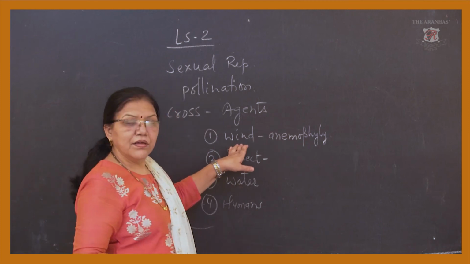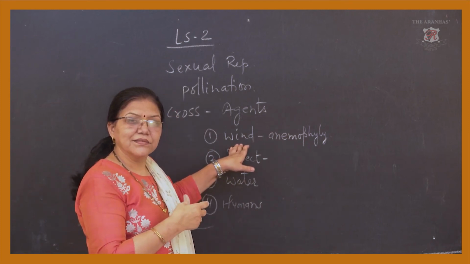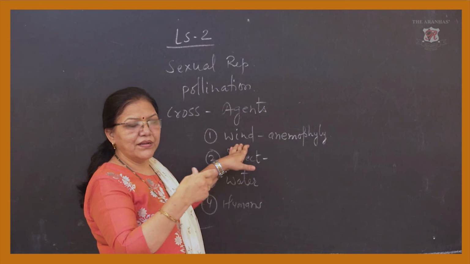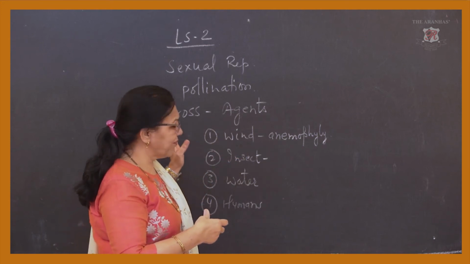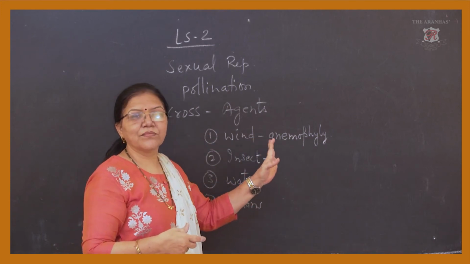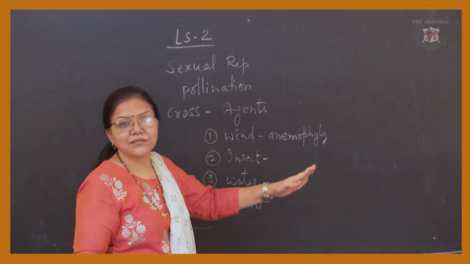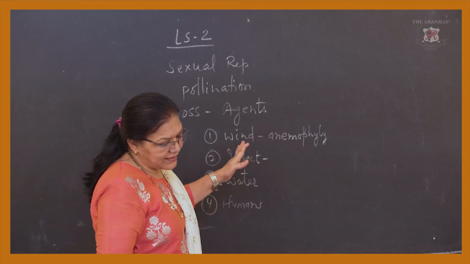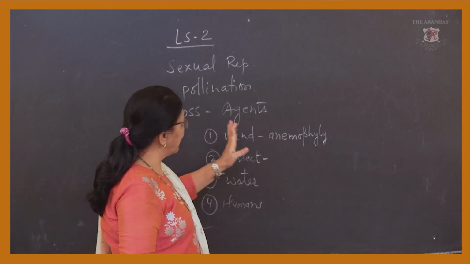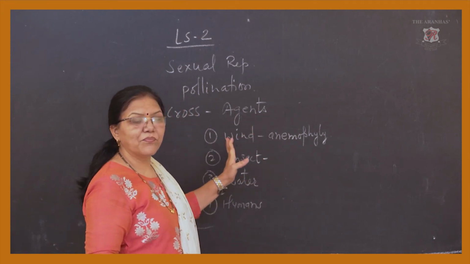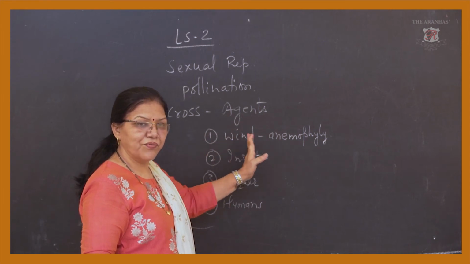Because of the wind, pollens can be thrown out, or taken from one flower and reach another flower. So that is why it is called wind pollination. Means transfer of pollen occurs because of wind.